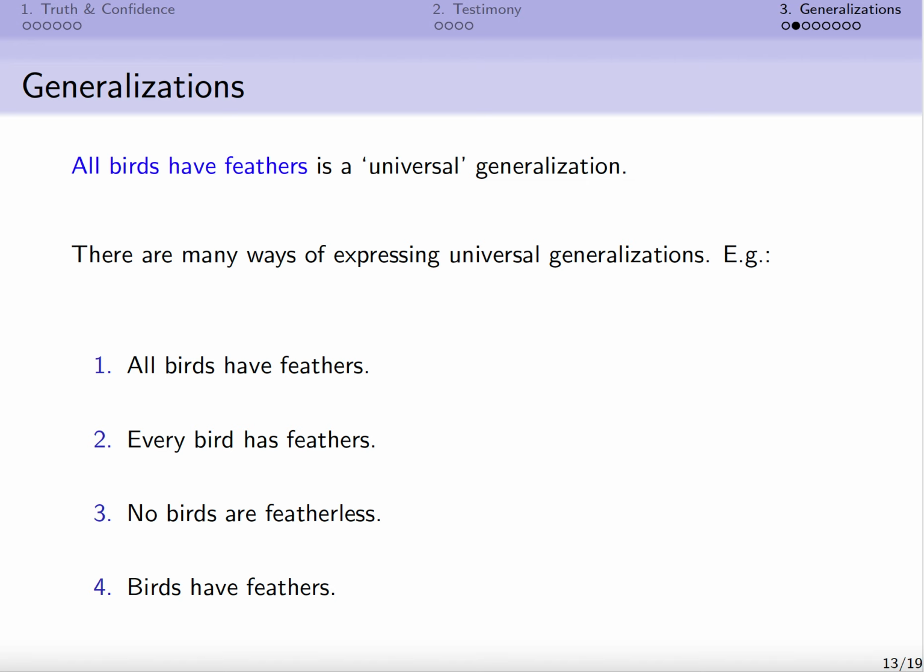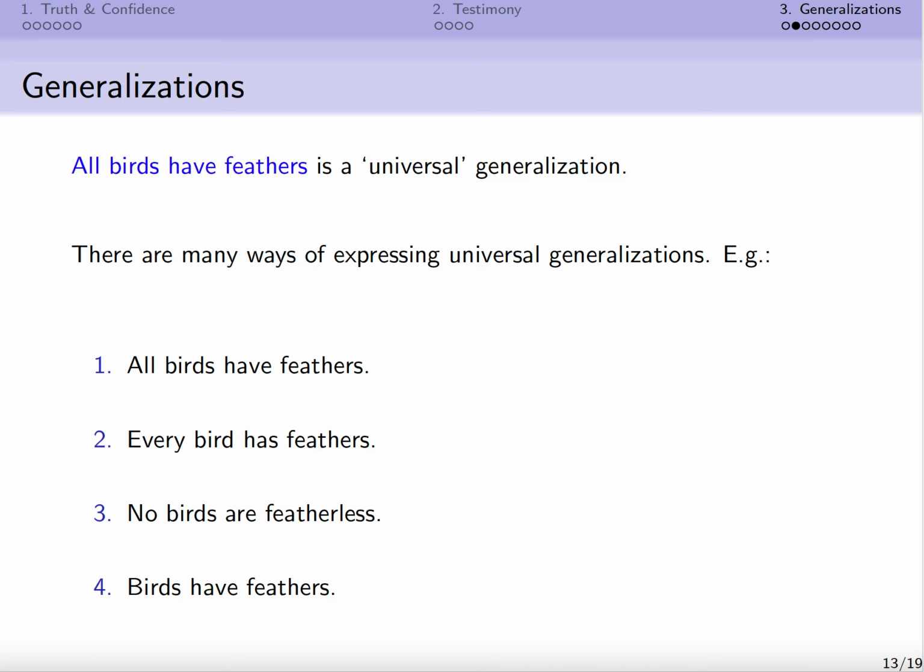And in fact, this is known as a universal generalization because it's actually saying something kind of fairly extreme, namely that every bird has feathers. It's universally true of birds that they have feathers. So it's known as a universal generalization. Now, in virtue of this word all, it's fairly clear that all birds have feathers is a universal generalization.